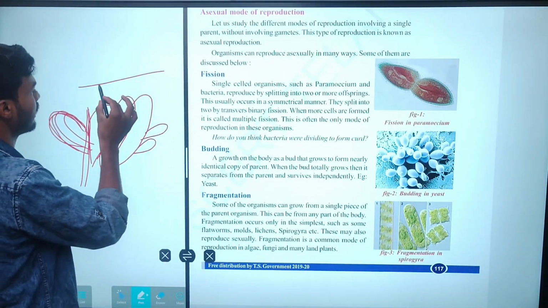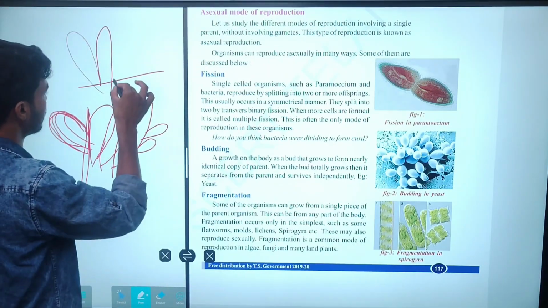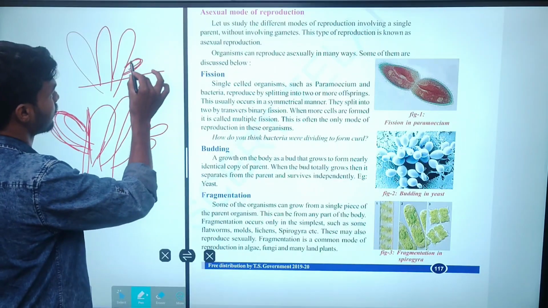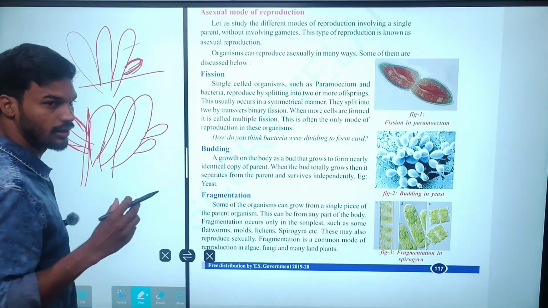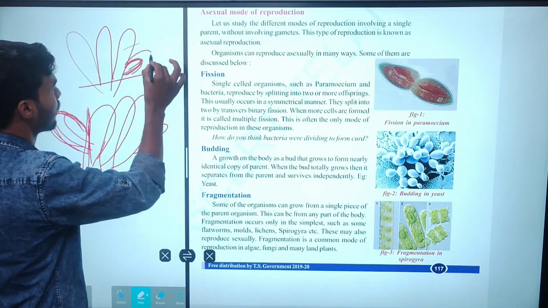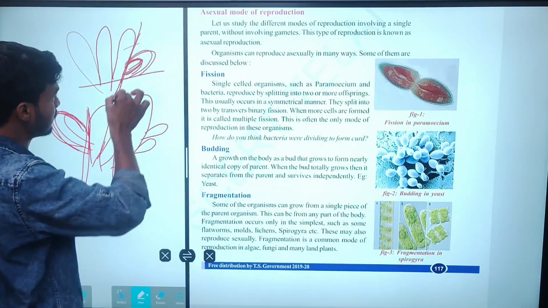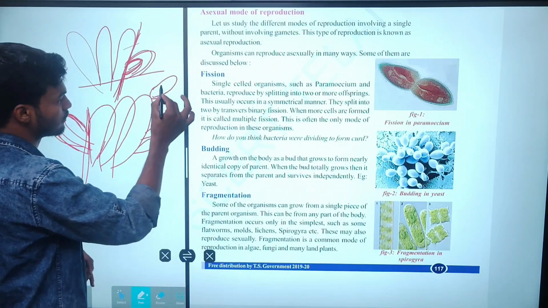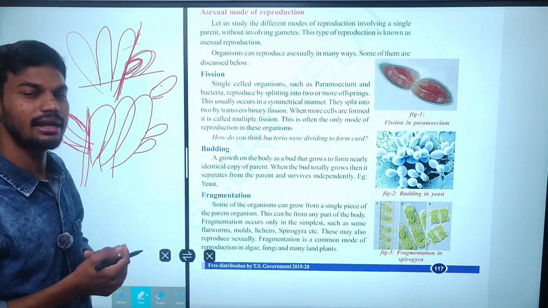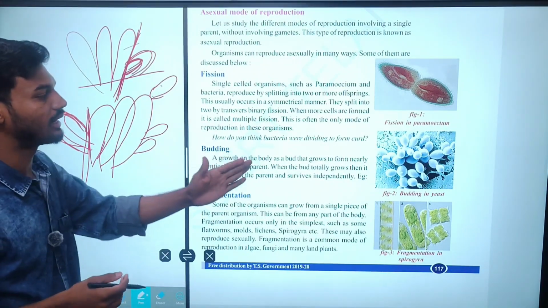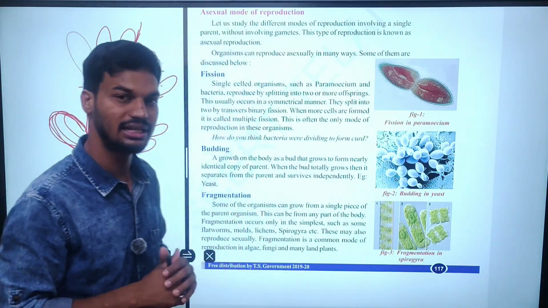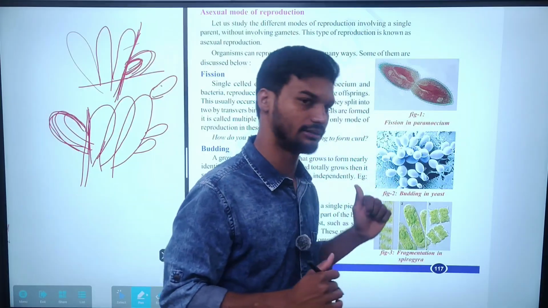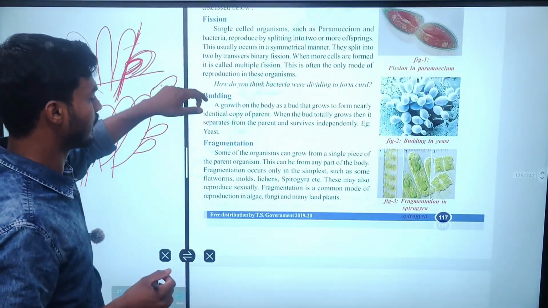Look here, I'm explaining, one second. It is a bud. So these are the buds. At the side of that, there is growth. It is a parent body, and at its side a body is forming. After reaching proper size, the separation and detachment can take place from the parent body. So again, these small buds are able to grow on their own and survive on their own after detaching. That is known as budding. Clear? For example, we can see the process of budding in yeast. Clear, everyone?